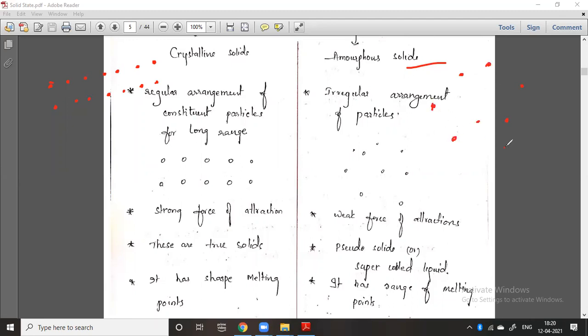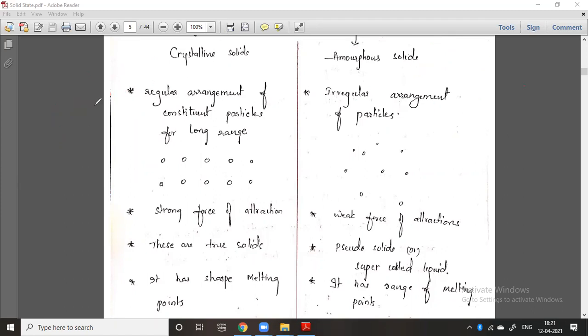You can take any party, marriage, or festival. Generally the crowd will be in an irregular manner, wandering here and there. But in a crystalline solid, the particles are regularly arranged. In your classroom, the chairs are arranged in a regular manner. Those atoms and particles are very, very regular.